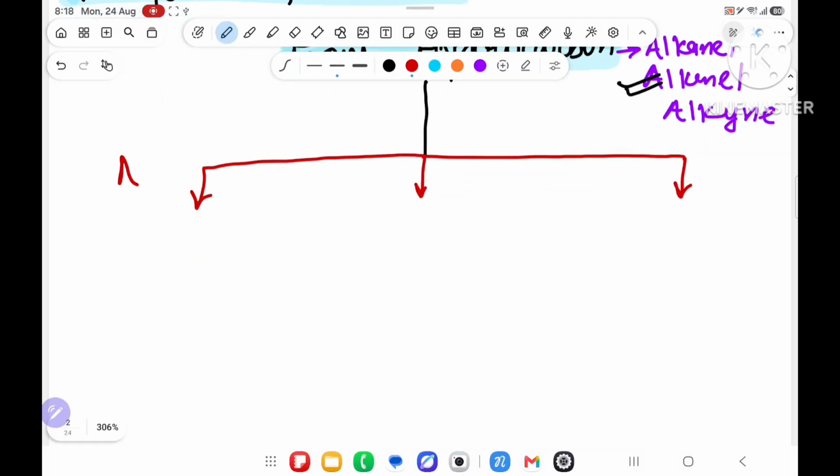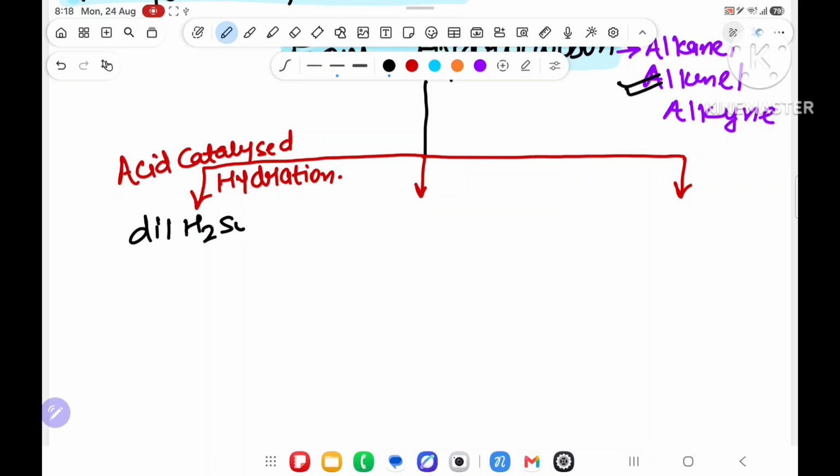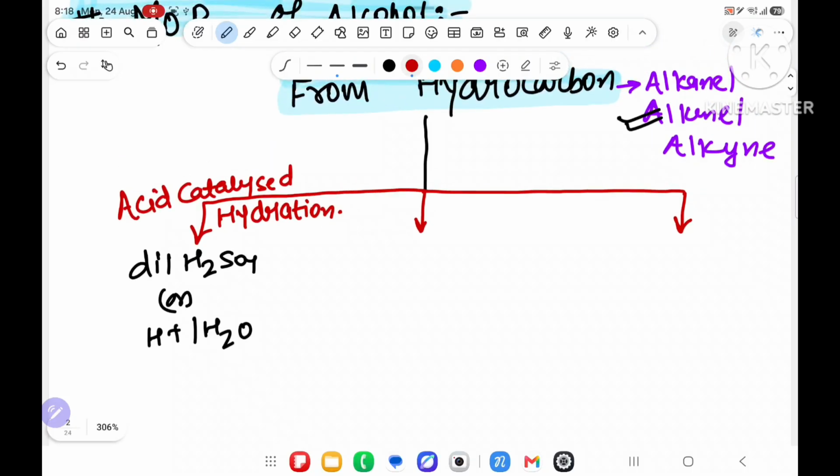First method is known as acid catalyzed hydration. For acid catalyzed hydration we will use dilute H2SO4 or H+ H2O. Second reagent is hydroboration oxidation.